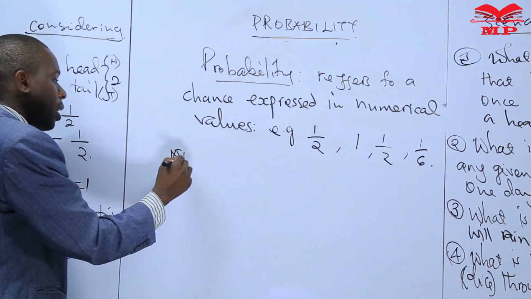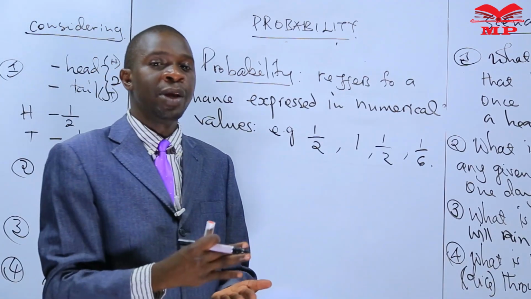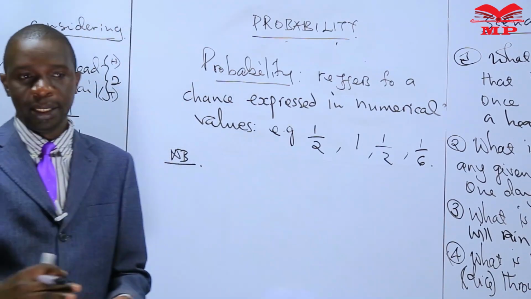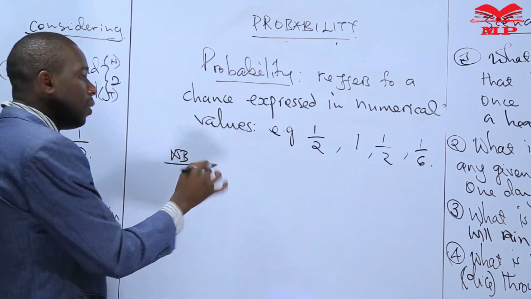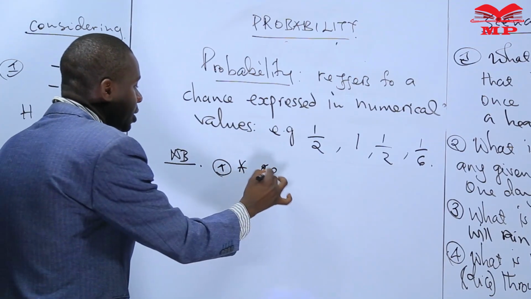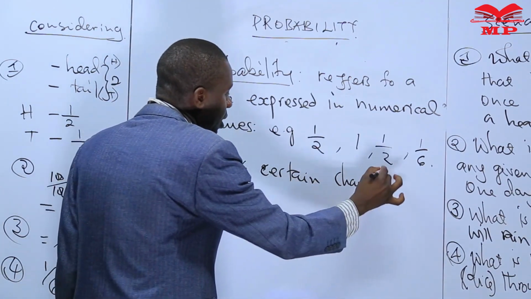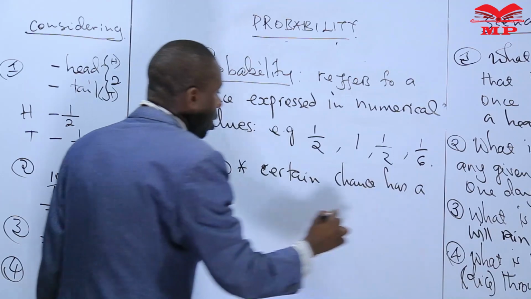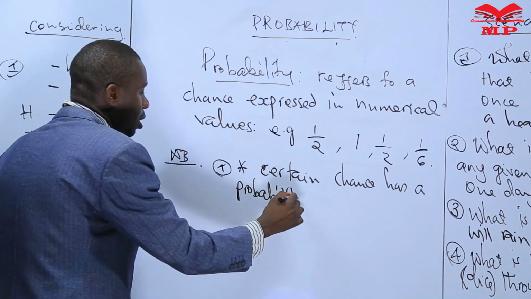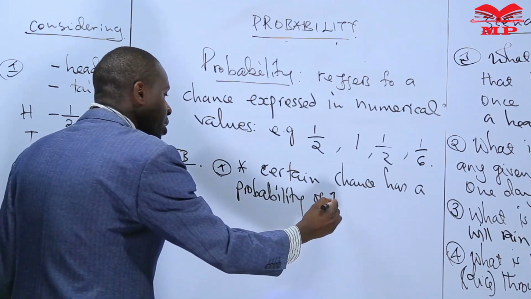Note, therefore, that probability ranges between a certainty and impossibility. I want us to note the following. A certain chance has a probability of 1.